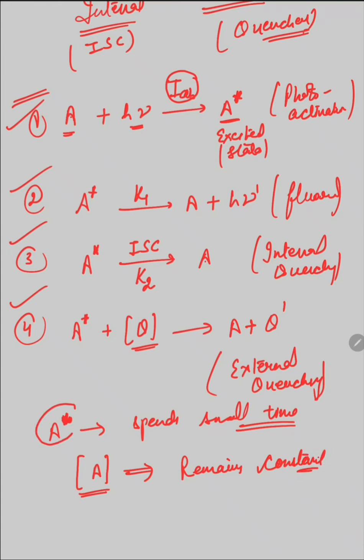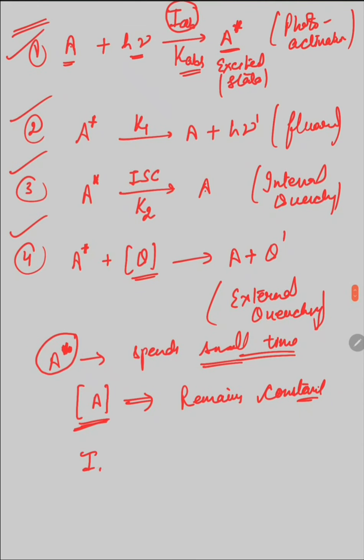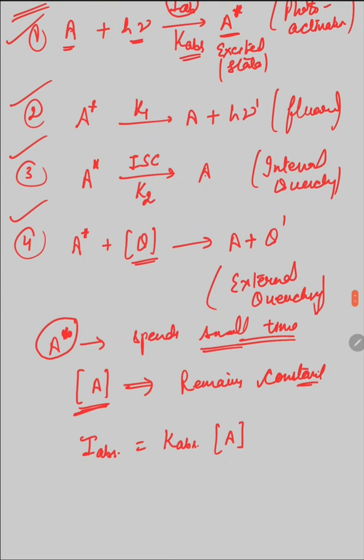Because the amount of molecule in the excited state is very small, the concentration of the molecule in the ground state is considered almost constant. For the first process of absorption, suppose the rate constant is K absorption, then the intensity of light absorbed equals K absorption multiplied by A, since A remains almost constant throughout the reaction.